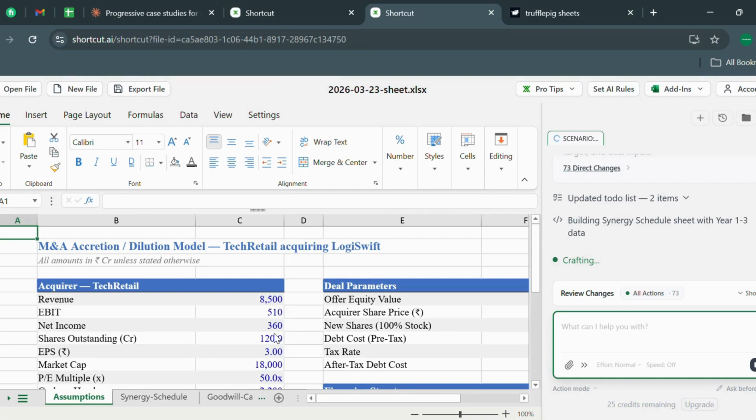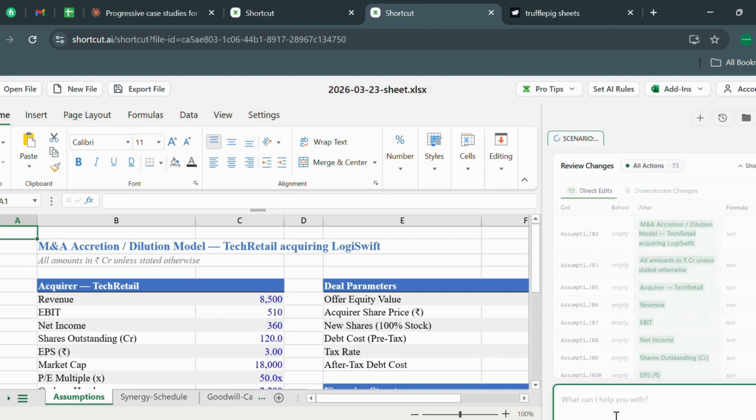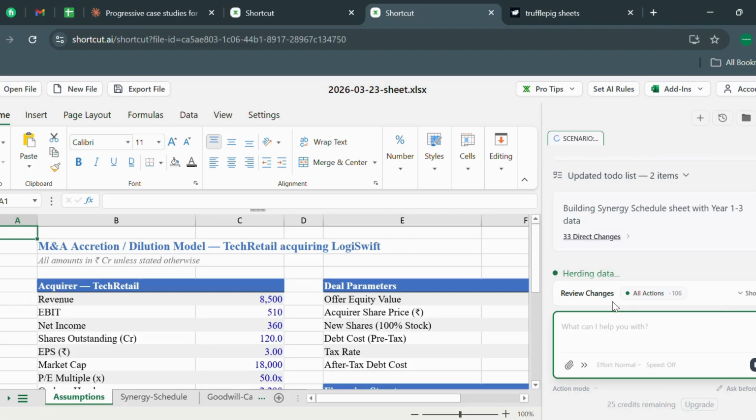So case study 2, how is it going in Shortcut AI? Shortcut AI asks a lot of questions which Truffle Pig doesn't do, and I love Shortcut AI for that. I use Shortcut AI for difficult financial modeling, and for easier ones I go with Truffle.